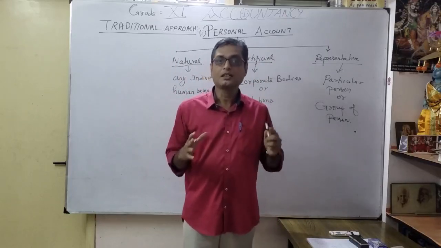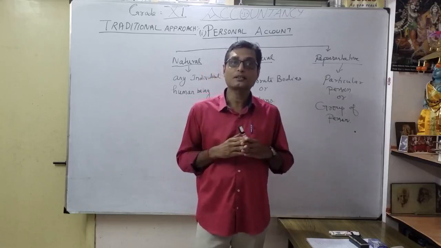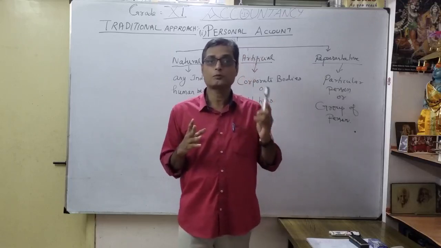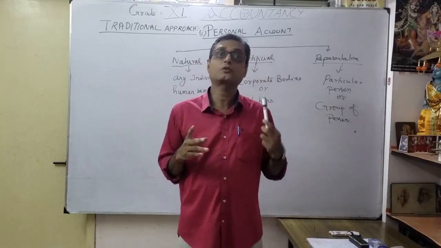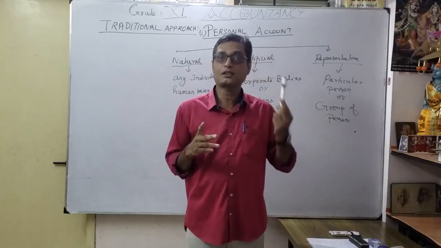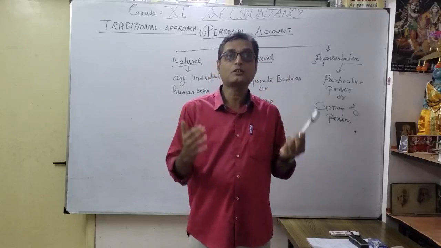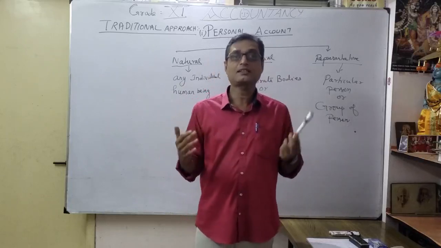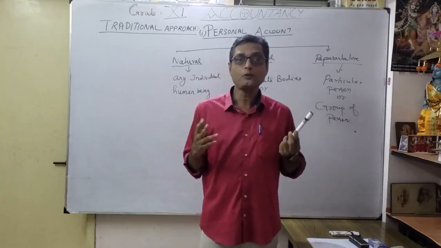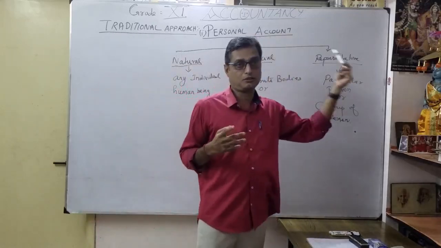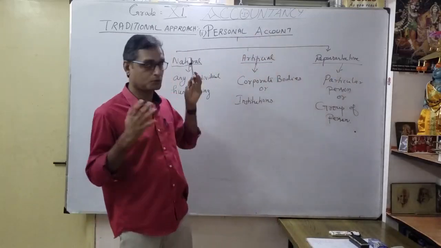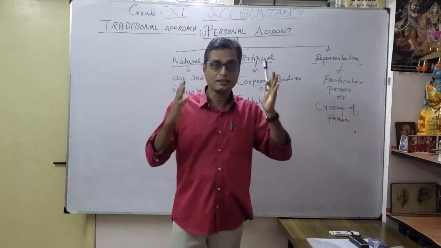So for that, we have to approach how to prepare a journal. You have to follow two approaches. One is the traditional approach, and thereafter the modern approach, or accounting equation. As a modern approach, we already discussed it through the accounting equation, correct? As a traditional approach, there are two types of account. One is the personal account, the other is the impersonal account. Today we are going to discuss the personal account.